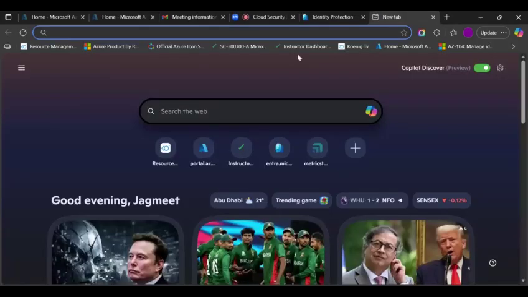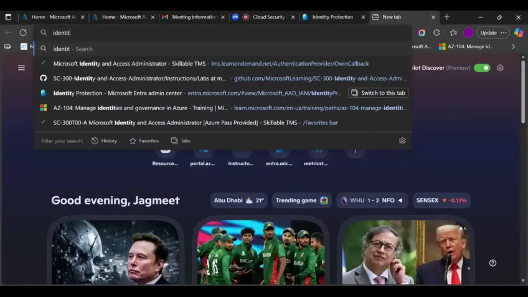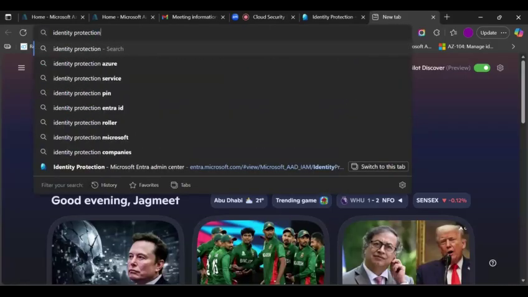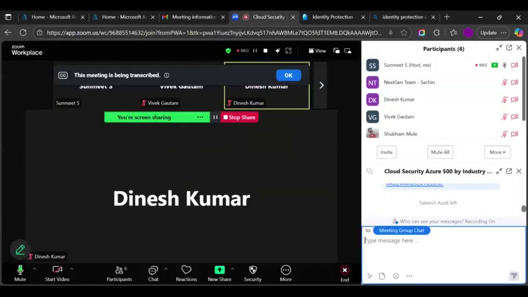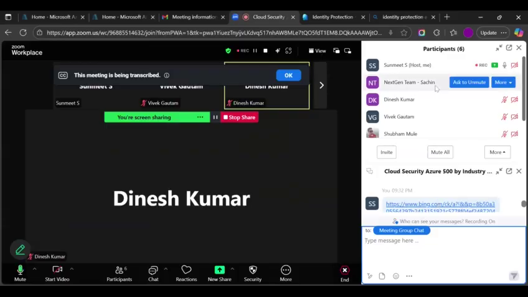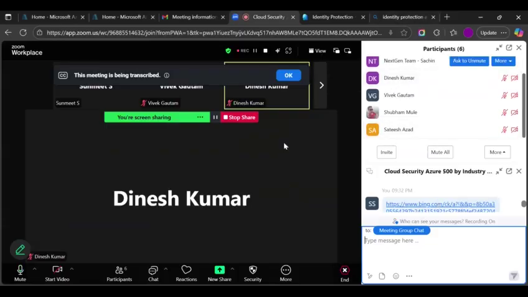That's your External ID and identity protection. If you want to learn more with step-by-step tutorials, just go through this and it will help you a lot. All that I've shown you, this link will have all the tutorials and everything you need to be aware of. Okay, so now let's move back.